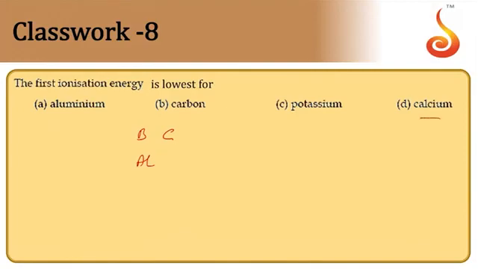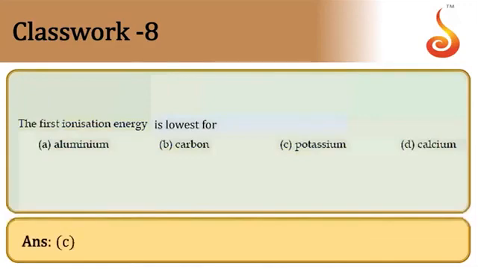Then calcium is there, means it is beryllium, magnesium, calcium. Potassium is there, lithium, sodium, potassium. So definitely the first group elements have lower IP values, and down the group further IP value decreases. So among all of them potassium is going to have very much lower first IP value. So answer is potassium, option C. So C is the answer.